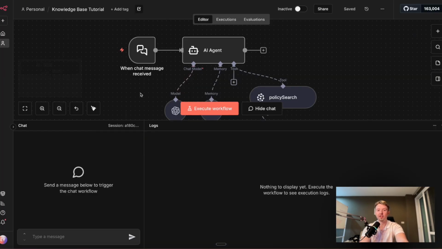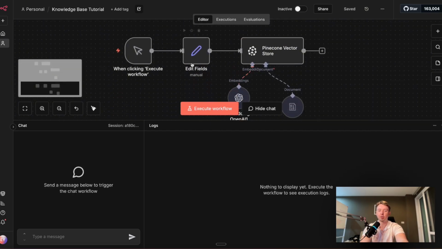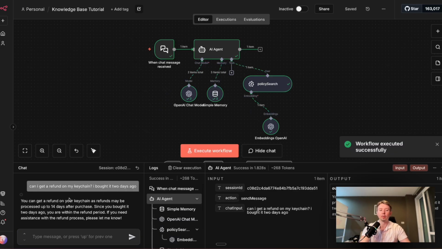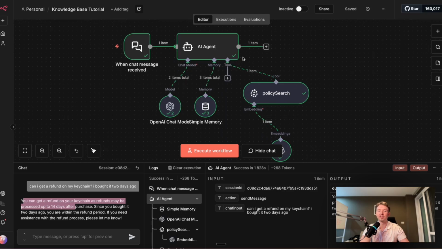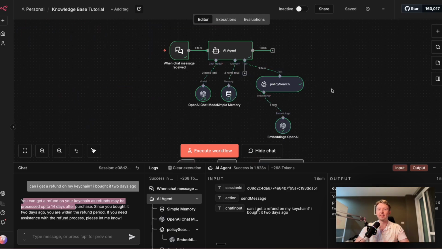So now if we open the chat and we talk to our AI agent, it should be able to reference the policies that we added to our knowledge base. So I can ask it a question as if I were a customer. And there we go. So now the correct information has been returned from the AI agent, and we can see that it actually called the tool based on the fact that there's a check mark right here on the policy search tool. So there you have it. That's how you can add a knowledge base to your AI agent inside of n8n.